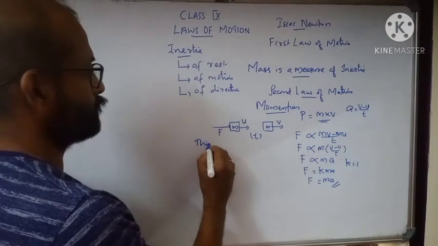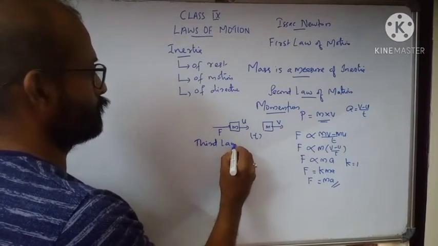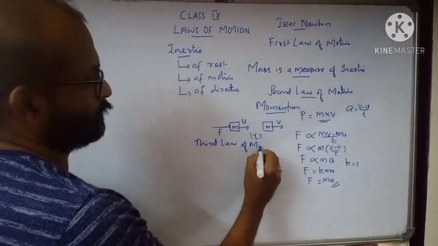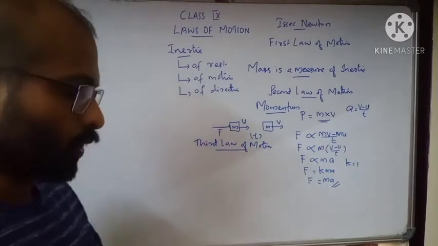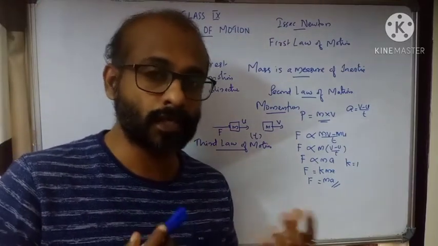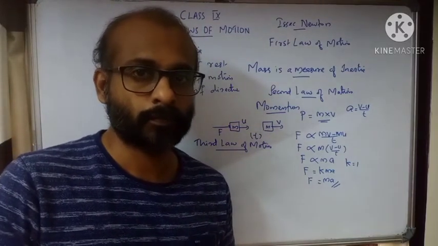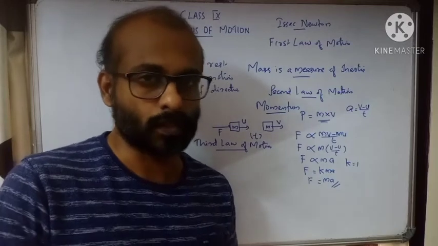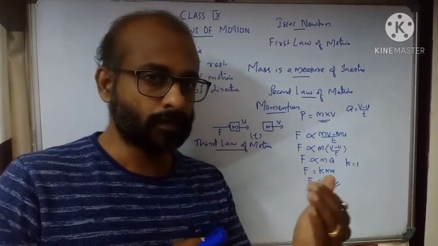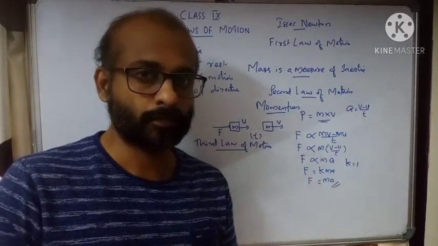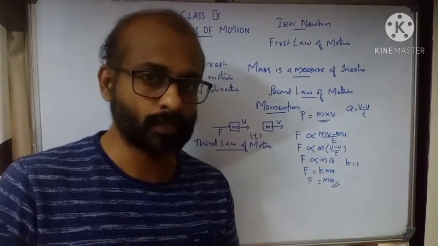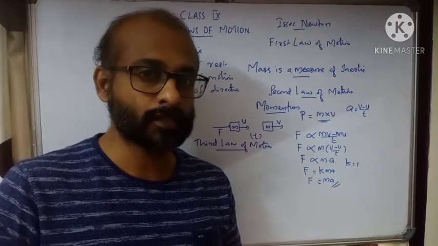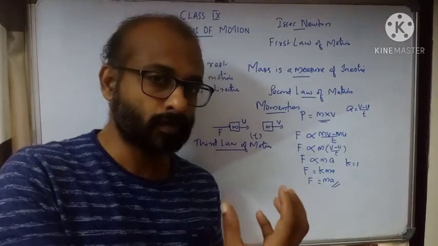Third law of motion. So we have seen first law and second law. Now third law, according to third law, for every action there is an equal and opposite reaction. That is the statement of Newton's third law. If there is an action, then there will be an equal and opposite reaction. Actually, action and reaction, they exert on different objects. That's an important point. If action is acting on one object, reaction will be on the other object.